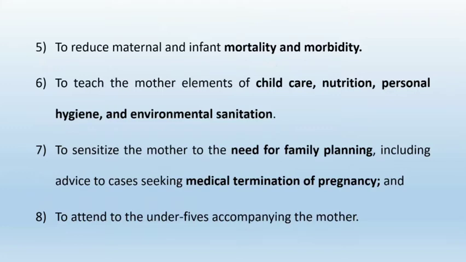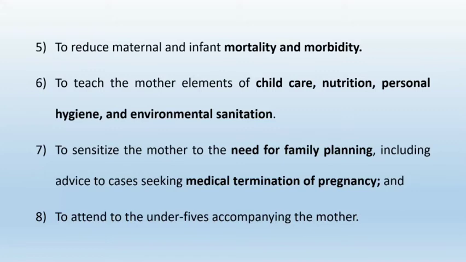And these are also the objectives of ANC: to sensitize the mother to the need for family planning and also advice about MTPs. And last is to attend to the under 5s accompanying the mother.